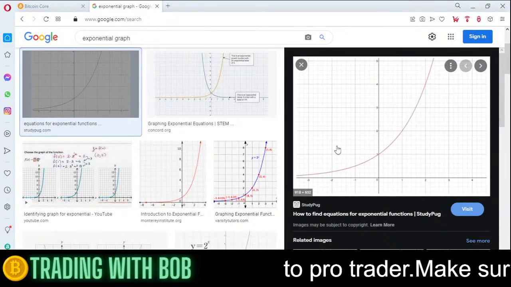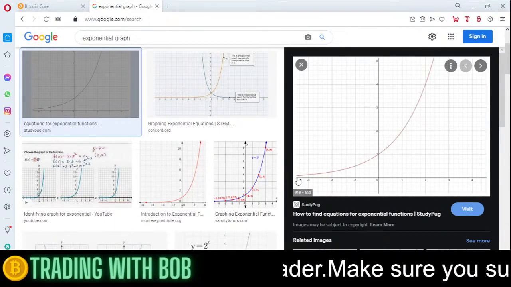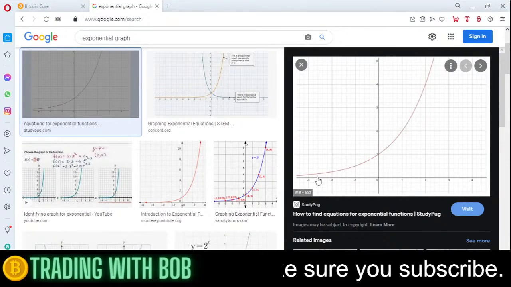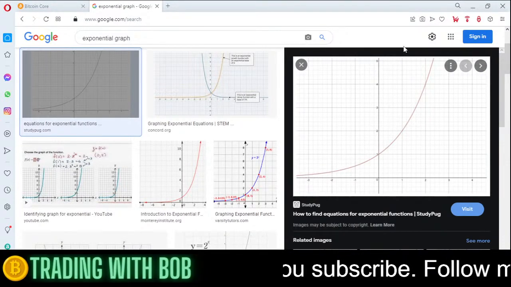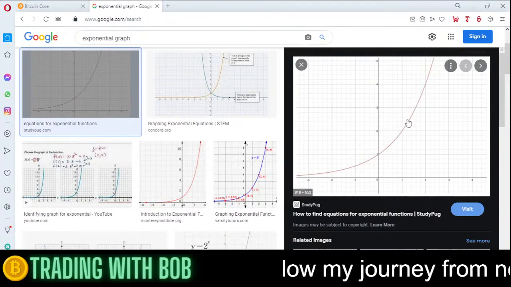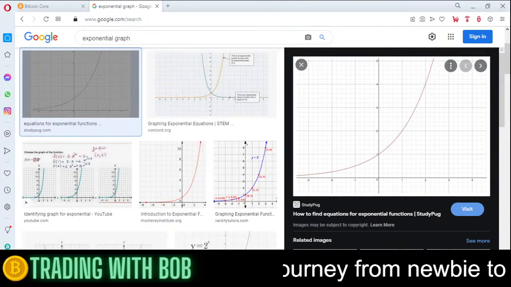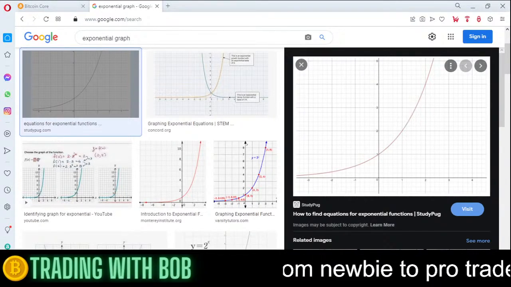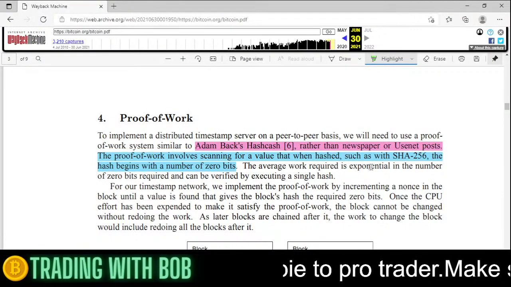So it's not like straight, it's not like from this point to this point. It's exponential. It accelerates, and that is really bad, to be honest. So the average work required is exponential.